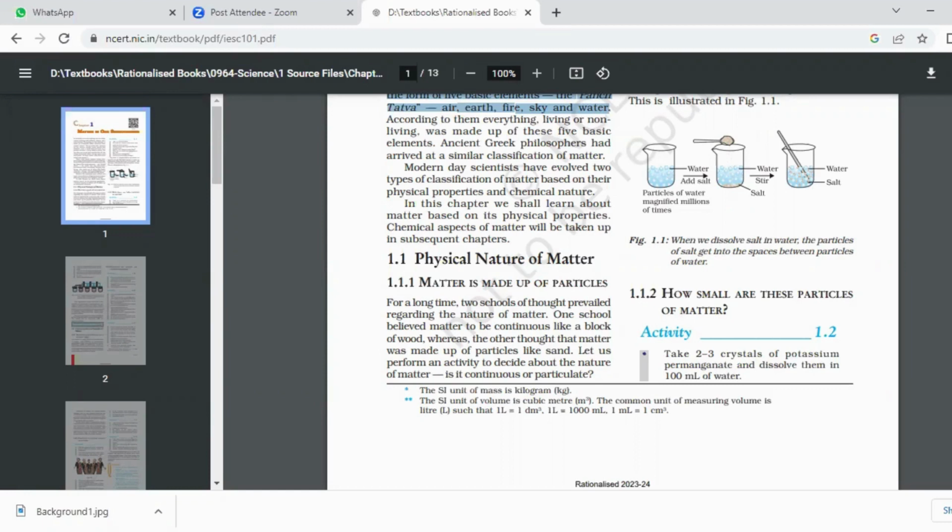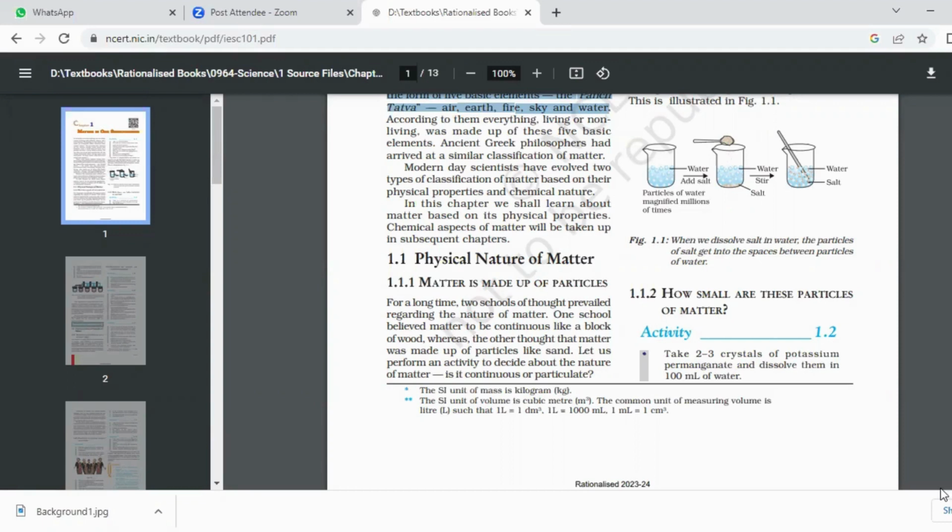Got it? The same thing for us. We are made up of cells. And what are cells made up of? They're made up of atoms, like carbon atoms and molecules. So ultimately, we say that matter is made up of particles called atoms and molecules. Am I clear? Yes, ma'am. Okay.